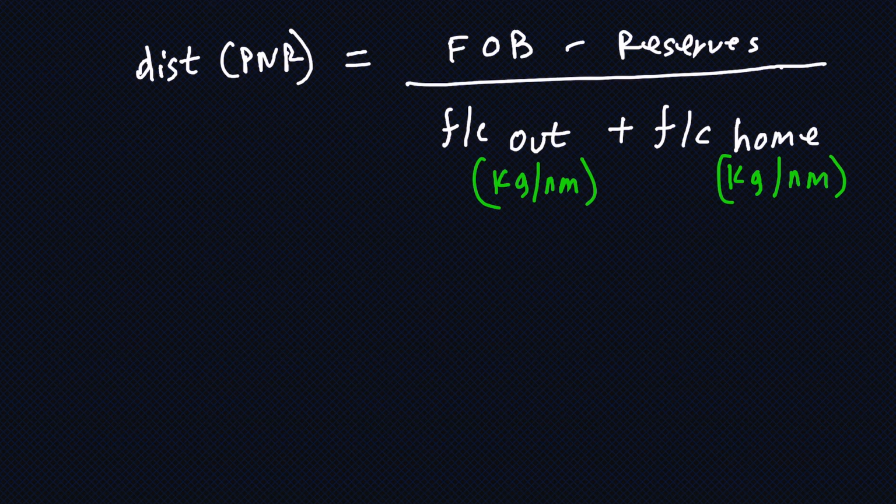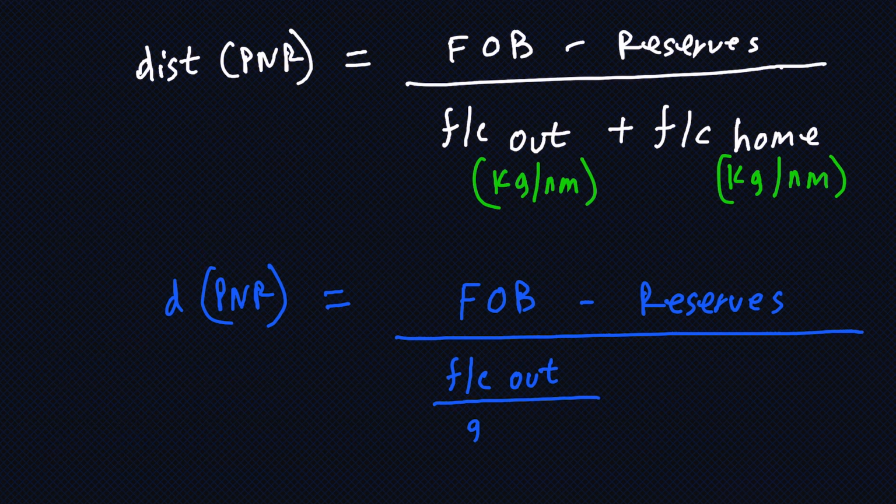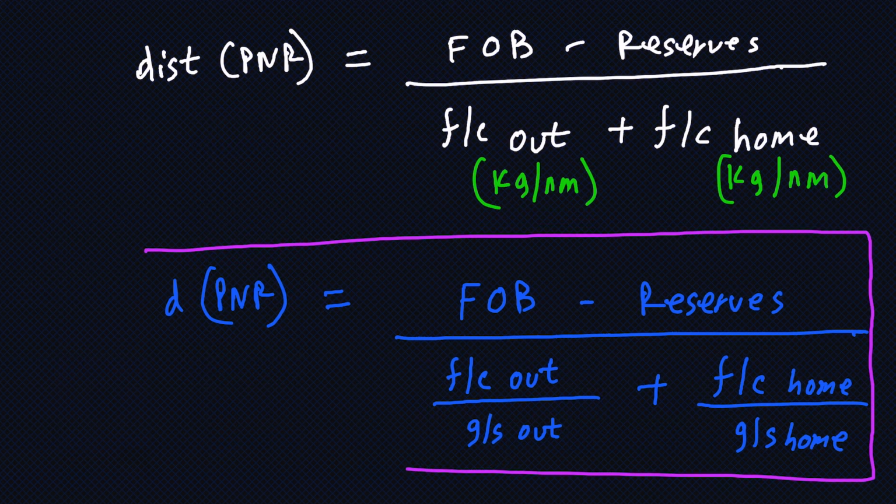Alright, simplifying this formula, I can write that my distance to PNR is fuel on board minus reserves divided by my fuel consumption out upon my ground speed out plus fuel consumption home upon ground speed home. So this is the formula which I need to know if I want to find my distance to PNR with variable fuel consumptions and variable ground speeds.